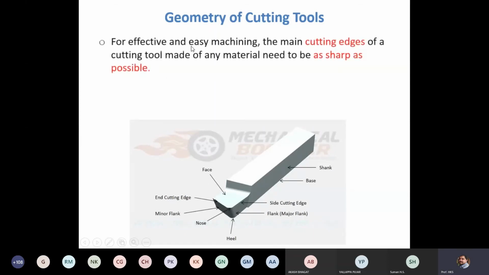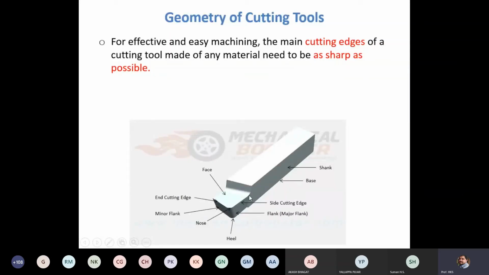For effective and easy machining, the main cutting edges, here the major cutting edge and the end cutting edge, these two are the main cutting edges. The minor cutting edge is the end cutting edge. For effective and easy machining, the main cutting edges of a cutting tool made of any material need to be as sharp as possible.